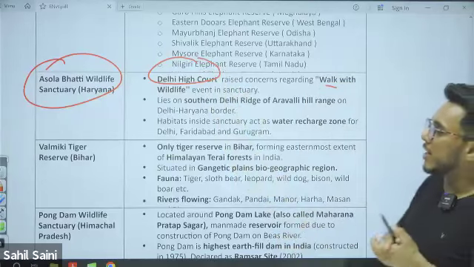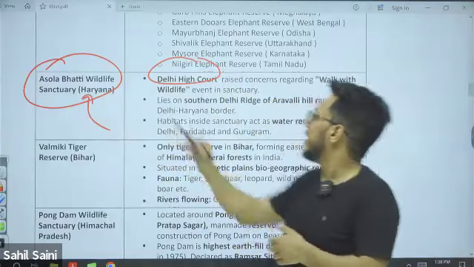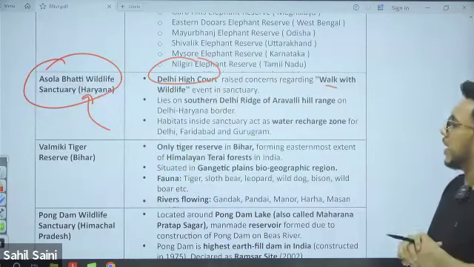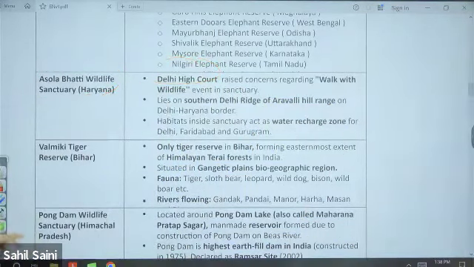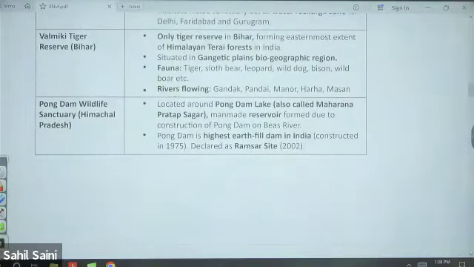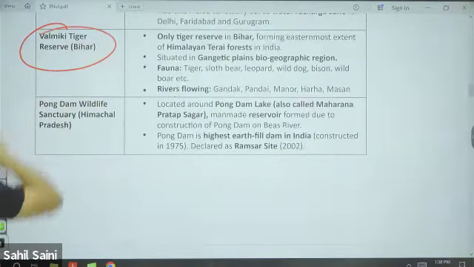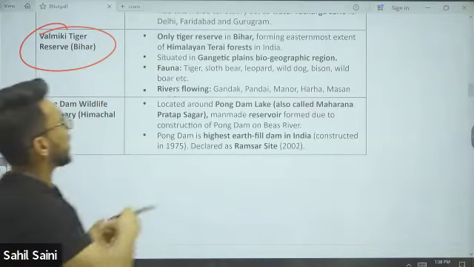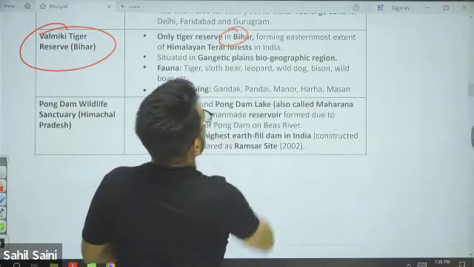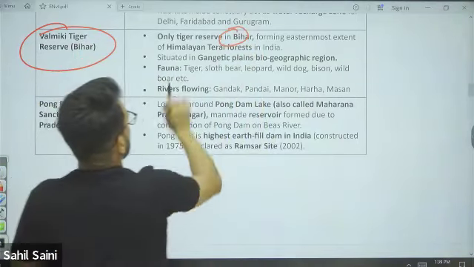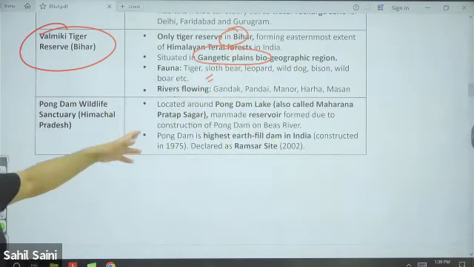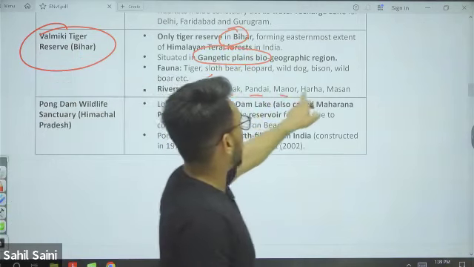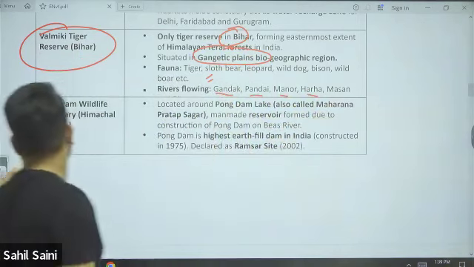So Asola Bhati Wildlife Sanctuary, where is it located? It is located in Haryana. Fine. Then Valmiki Tiger Reserve is located in Bihar, and it is situated on the Gangetic plains. Rivers also I have mentioned: Gandak, Pandai, Manor, Harha, Masan River.